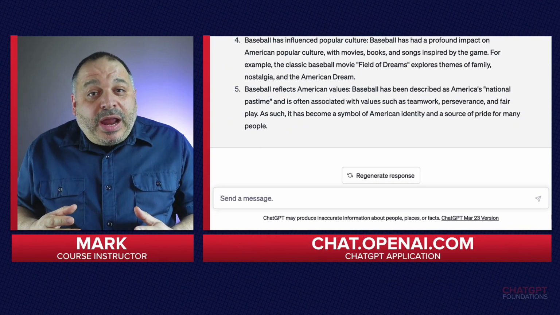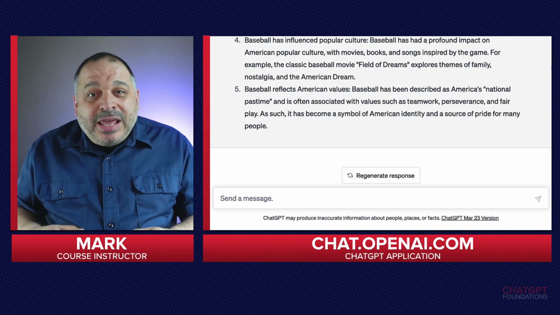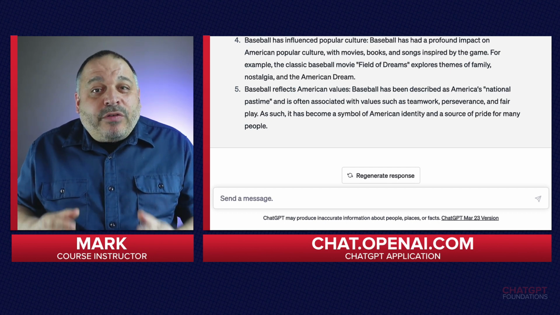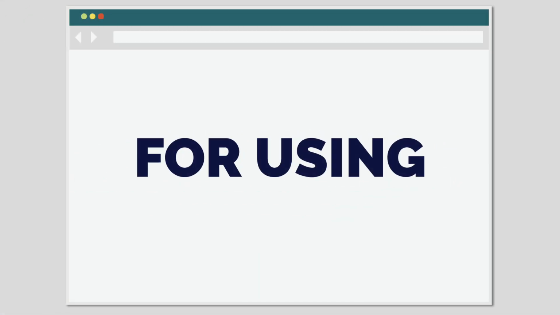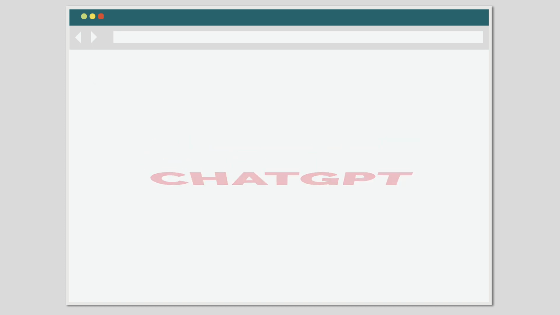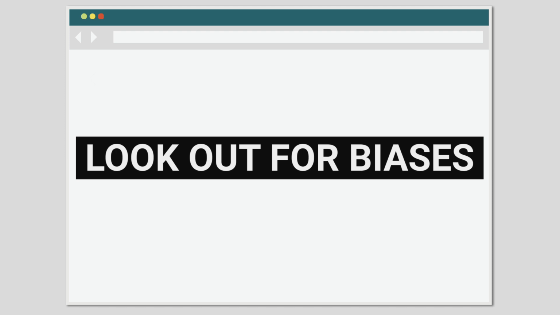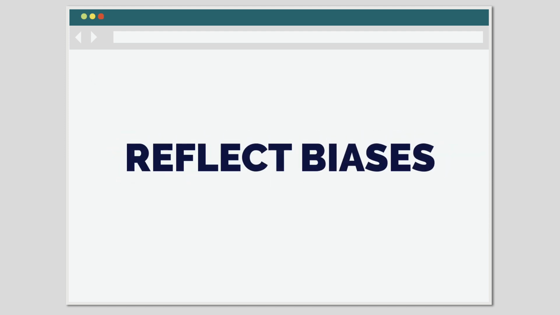By being aware of ChatGPT's limitations and knowing how to handle them, you can make ChatGPT a more effective assistant in your work environment. To get the most out of ChatGPT, it's essential to follow best practices when interacting with your AI assistant. The first best practice is to be mindful of biases. ChatGPT may sometimes reflect biases present in its training data.